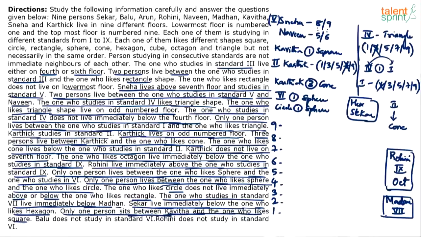And the last point says Balu does not study in standard 6. Rohini also does not study in standard 6. So in standard 6 we do not have Balu or Rohini. Alright, so how do we start? Where do we start from?